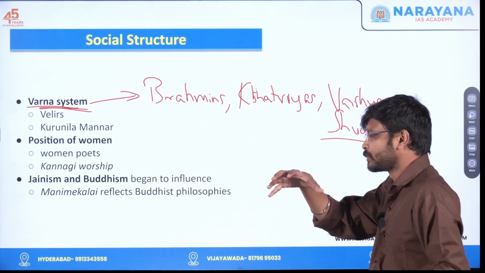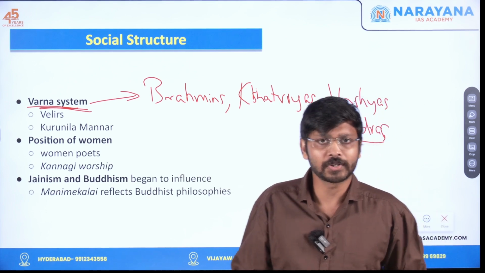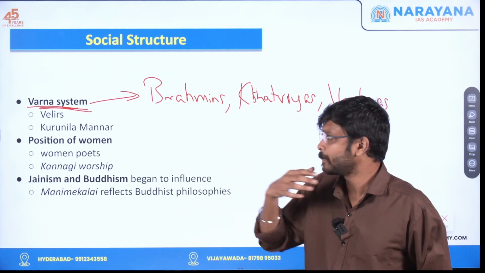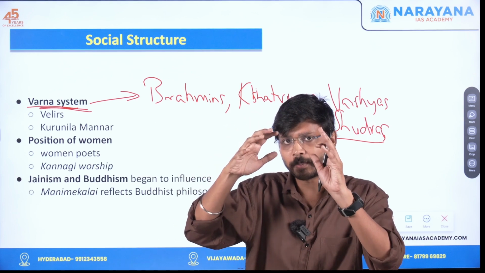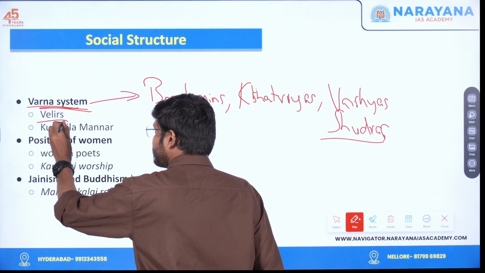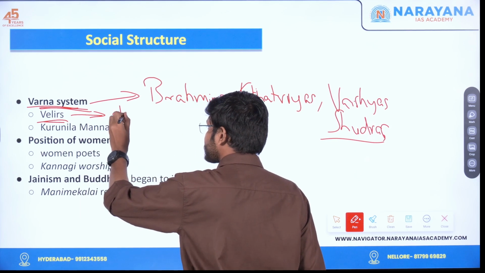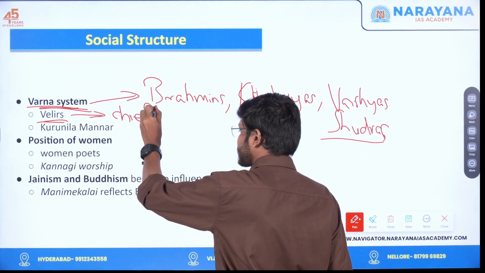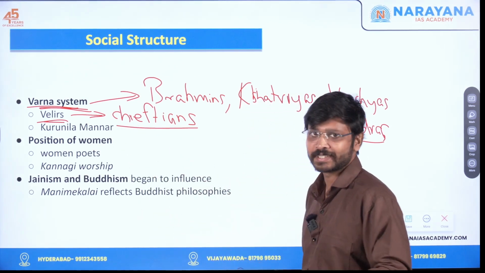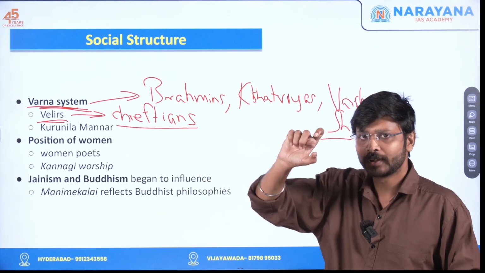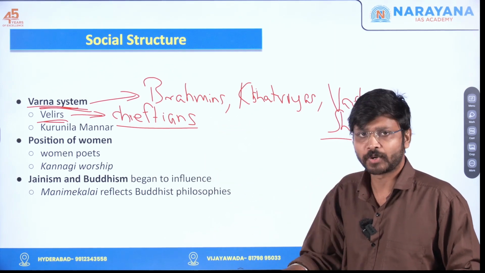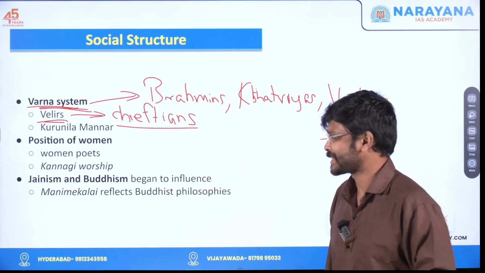But not just this one, even other class hierarchy was also there during the Sangam period. For example, even in the top class, in the ruling class itself, there were divisions. The major chieftains were known as Velirs. These terms are important. Why? Because sometimes questions can be asked regarding what Velir means in the Sangam period, and then four options will be given. So like that, questions can be asked.